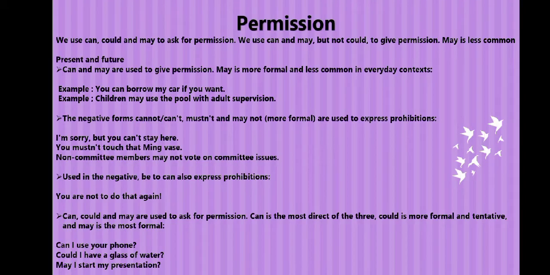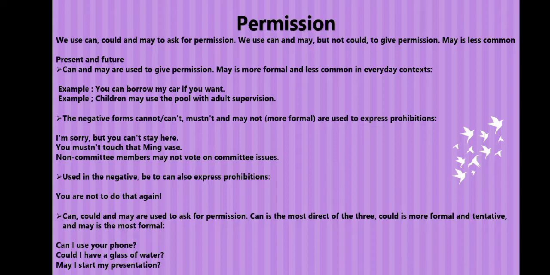Permission. We use can, could, and might to ask for permission. We use can and may but not could to give permission. Might is present and future. Can and might are used to give permission. Might is more formal and less common in everyday context. An example, you can borrow my car if you want.